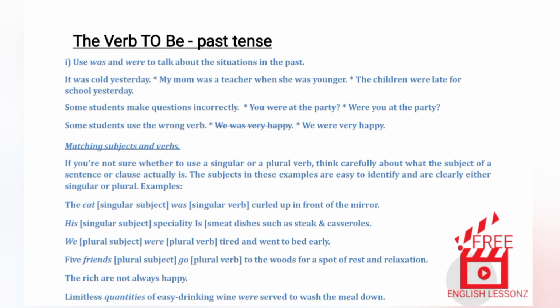The verb to be, past tense. 1. Use was and were to talk about situations in the past. It was cold yesterday. My mom was a teacher when she was younger. The children were late for school yesterday.